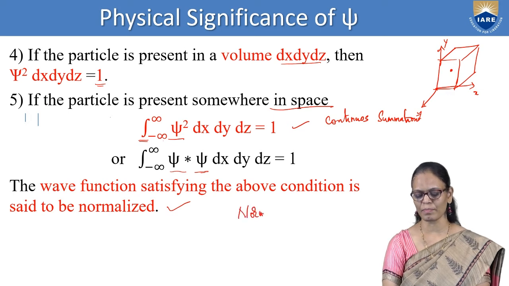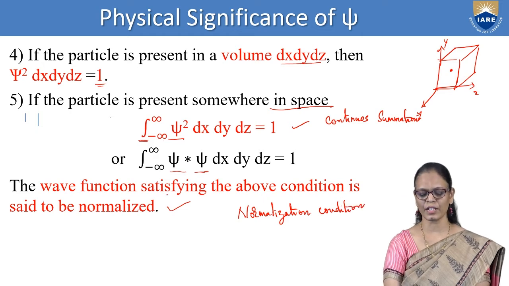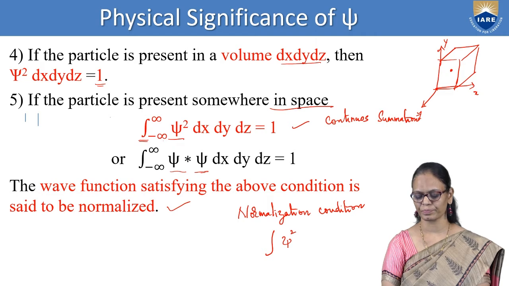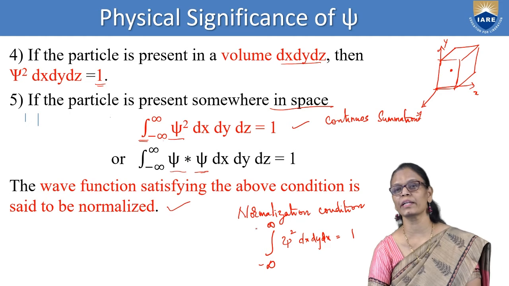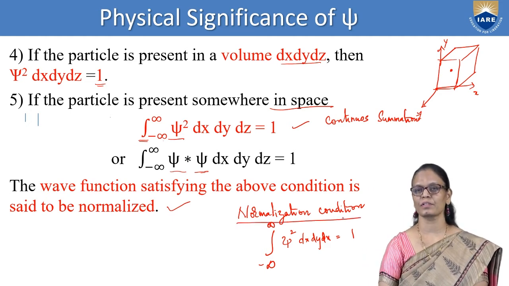So what is the normalization condition? You should know it. The normalization condition is that the integral of psi square dx dy dz should be equal to 1. If it is in space, we consider it from minus infinity to infinity. So this is the normalization condition.